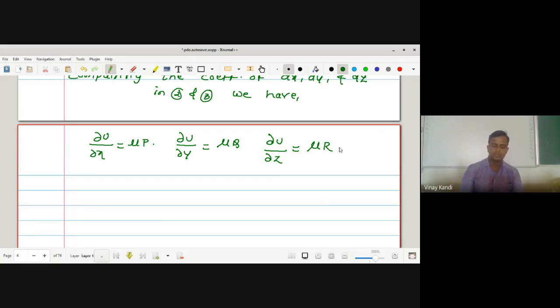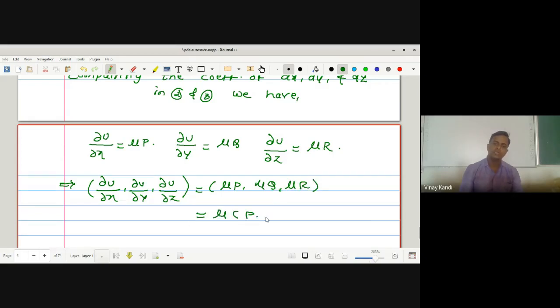Hence it implies that dou u upon dou x, dou u upon dou y, dou u upon dou z is equal to mu p, mu q, mu r, which is equal to mu into p q r.